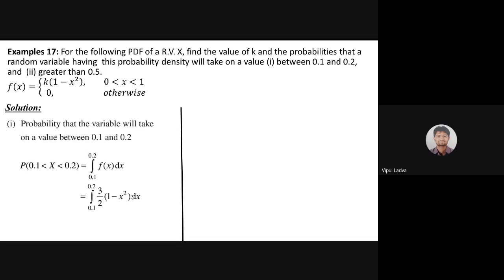By doing a simple integration, same as the earlier step, the integral of 1 is x, and of x square is x cubed by 3, over the limits 0.1 to 0.2.